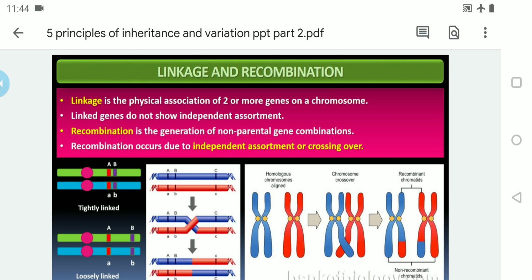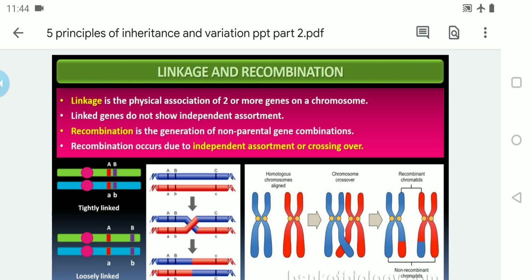The progeny with non-parental gene combination due to crossing over during the formation of the gametes is called recombination. Recombination occurs due to independent assortment or crossing over. These are things I told you in the last classes also.